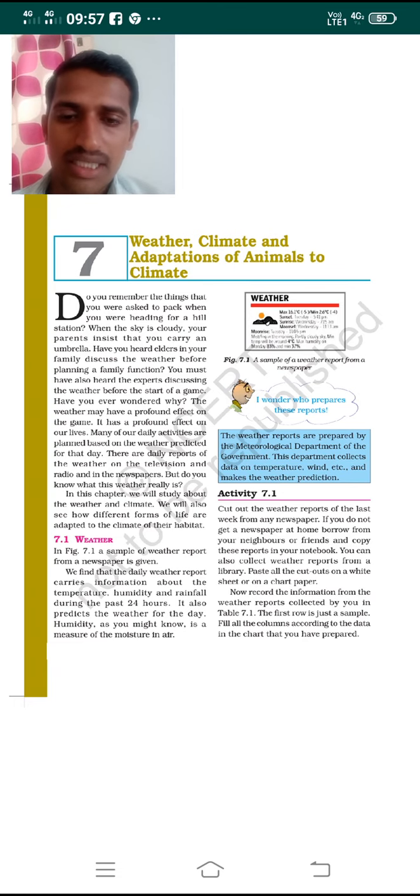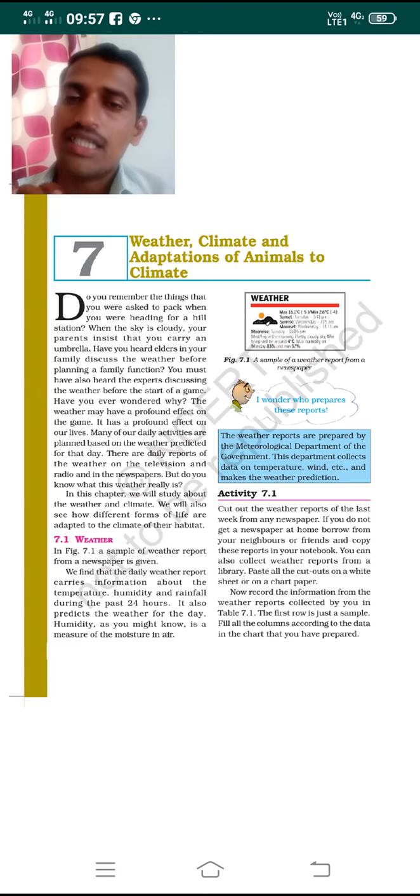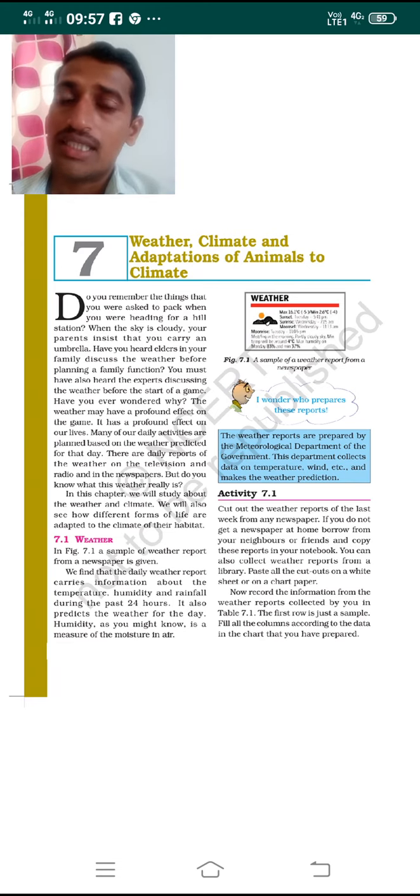Humidity is nothing but the measure of moisture in the air. If the amount of moisture in the air is more, then it is more humid. If the content of moisture is less in the atmosphere, then it is less humid. Look at the diagram here.